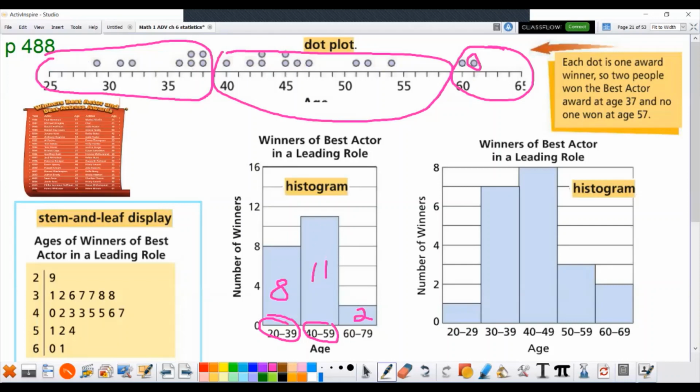And you might say, well, look, the guys aren't that old. Look, they're all over here. Here's the middle. Look how many are low. Here's the old people, not many.